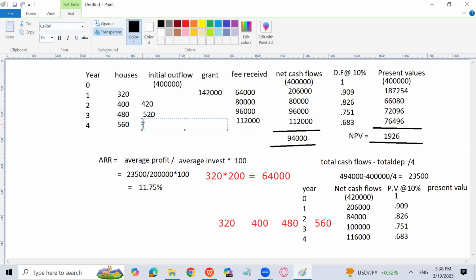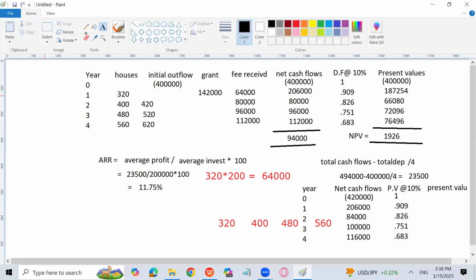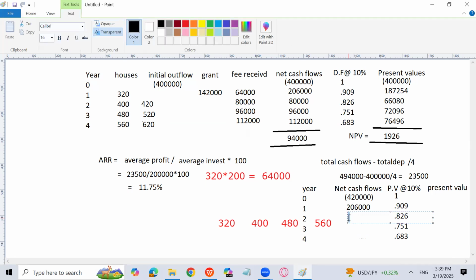So now the cash flow values are going to change. Let me correct it. But only 3 of them are going to change; the rest will remain the same. In year 2, the value will become, oh sorry, year 2 was the same. What was the value of year 2? 420 into 200. 84,000.